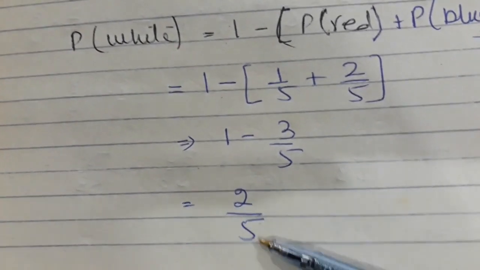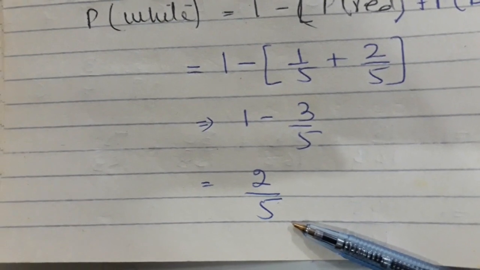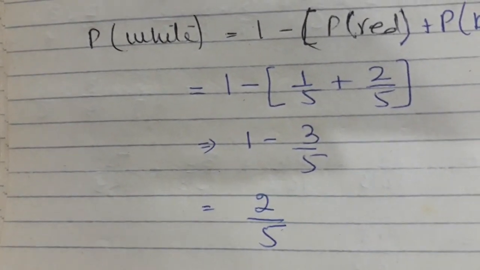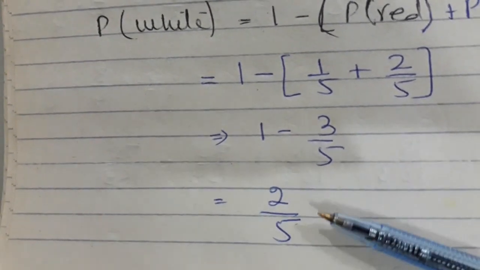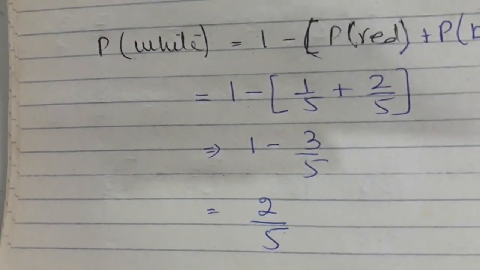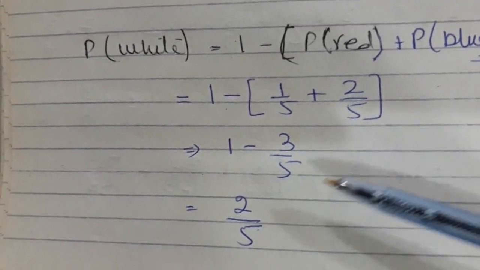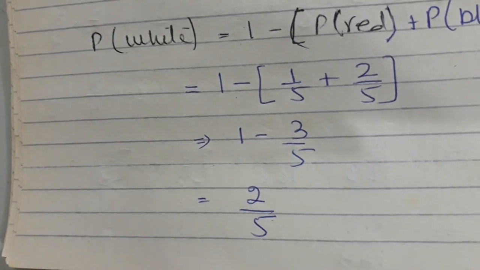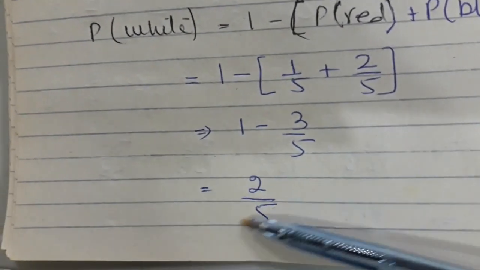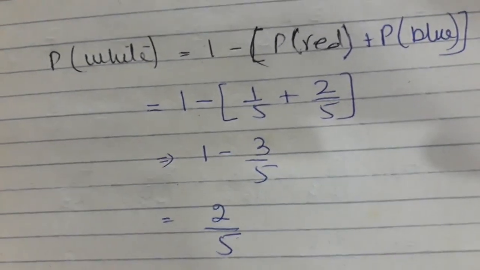In probability, the denominator tells you the total number of marbles, I mean the total number of whatever is in the experiment. And here we are talking about marbles, so the total number of marbles is my experiment here, right? And 2 is my favorable outcome, and I'm talking about the probability of white. So from the total marbles I'm drawing white, and that is 2.